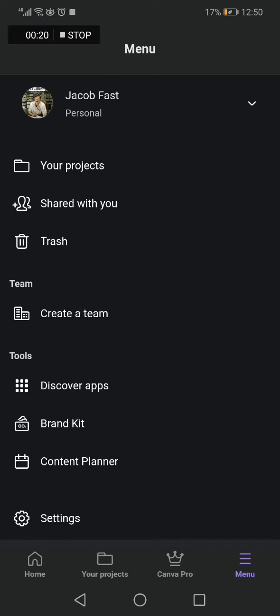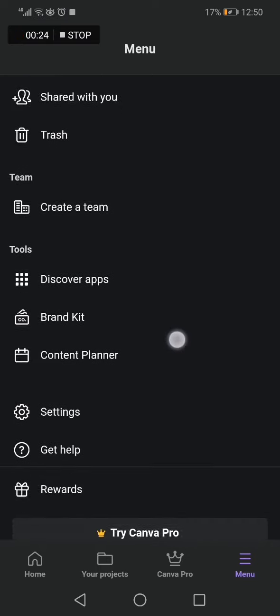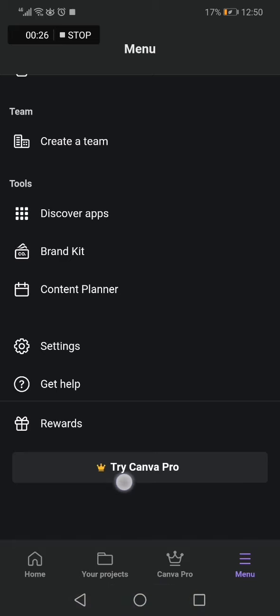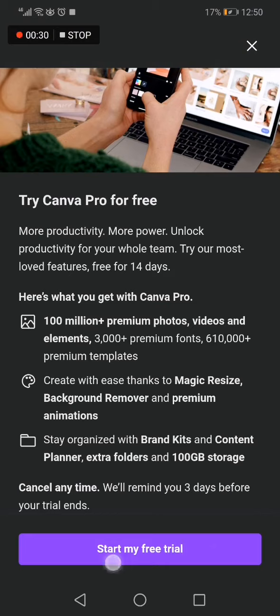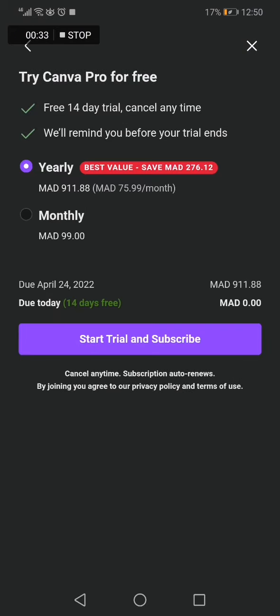the menu option right here, and now make sure to go down and choose try Canva Pro right here. Now you can start your free trial right here, and then you will be able to try it. And if you want to pay directly, just click from here and pay directly.